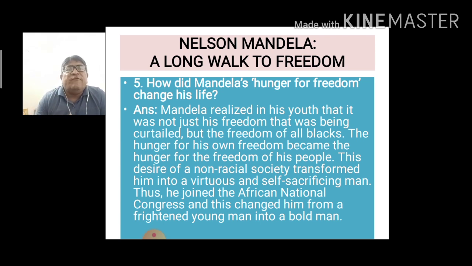The hunger for his own freedom became the hunger for the freedom of his people. This desire for a non-racial society transformed him into a virtuous and self-sacrificing man. Thus, he joined the African National Congress, and this changed him from a frightened young man into a bold man.